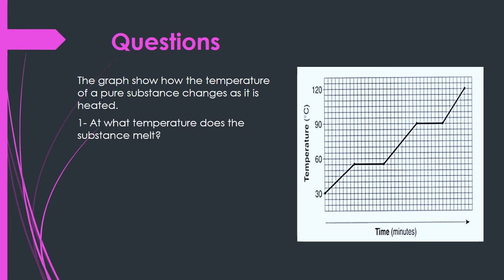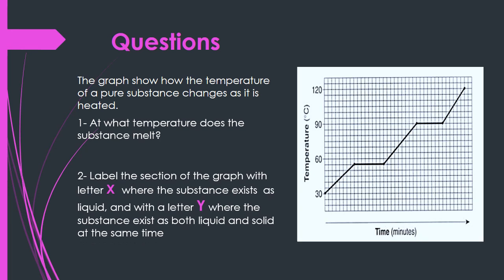We want to measure the melting point of the substance. Second question, label the section of the graph with the letter X where the substance exists as liquid and with the letter Y where the substance exists as both liquid and solid at the same time.